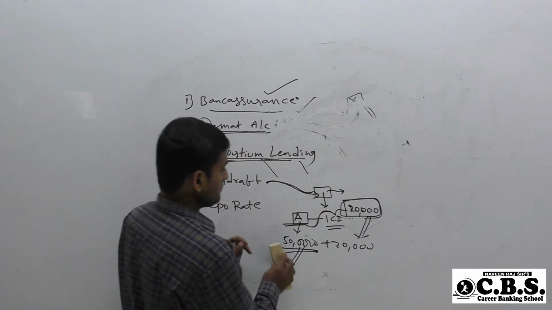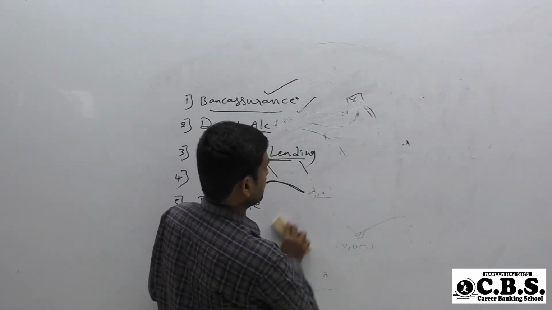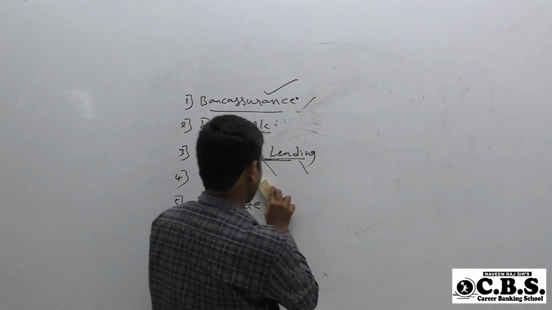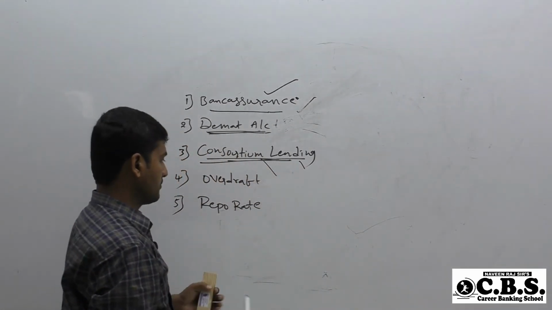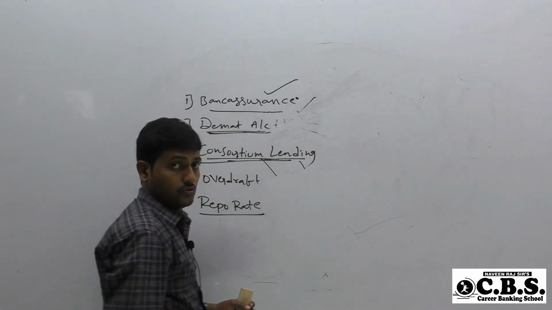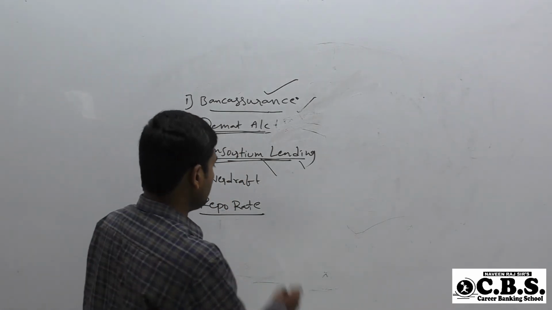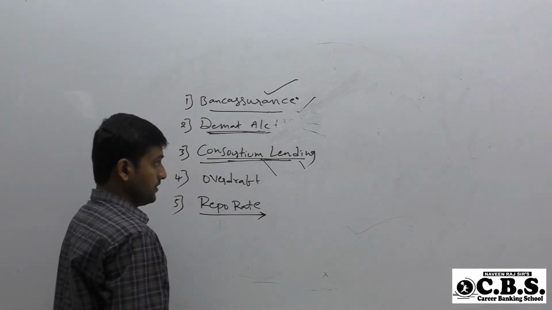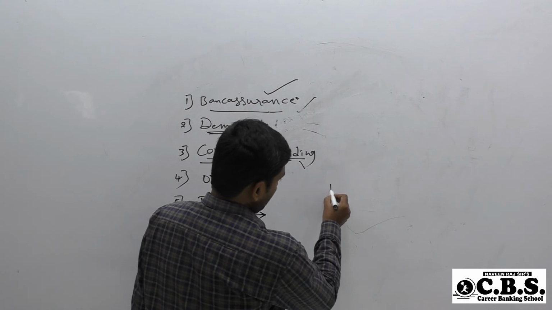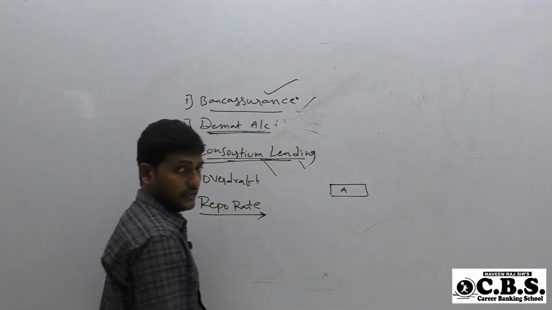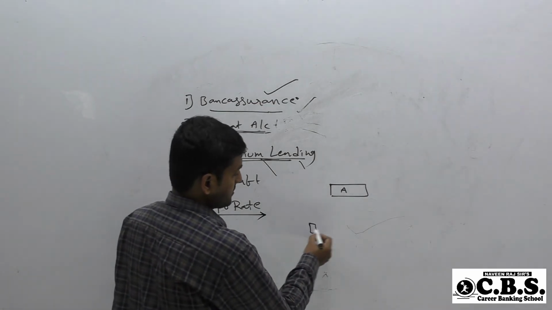Next one is repo rate. Several times there was a question like what is repo rate. At the time of interview this is a general question. For example, here bank A is there, and here customers.